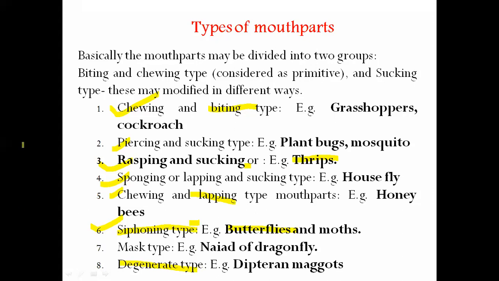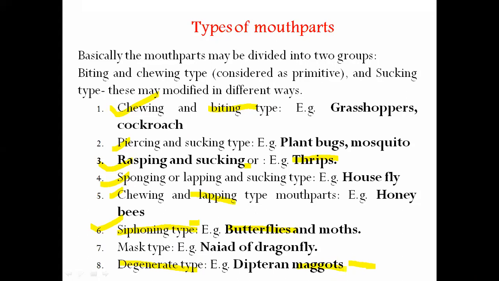And here the example is dipteran maggots. Then what is meant by maggots? Anyone? Student, this maggot means it's an immature stage or young one of housefly, fruit fly. So that is called a maggot.